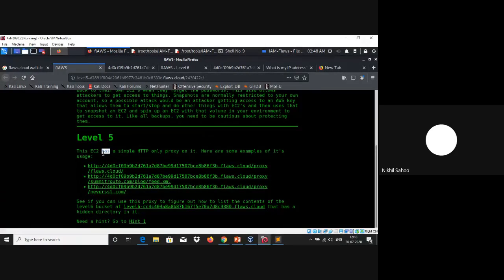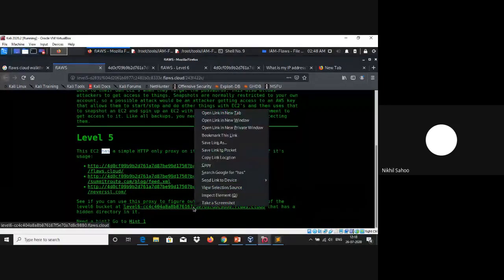It says this EC2 has a simple HTTP-only proxy on it, and here are some examples. The end goal is to see if you can use this proxy to figure out how to list the contents of the level 6 bucket, which is the particular bucket that has a hidden directory in it.